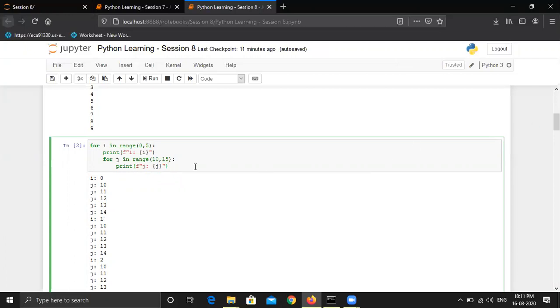But just practice this and try to understand how it is processing in the backend, and maybe change some scenarios. Maybe use this i statement here, and then think about what the output would be now. You have to do some permutations and combinations of these for loops, use conditions inside them, so that you get much clarity on the concept behind using nested loops, and also for loops and conditions.